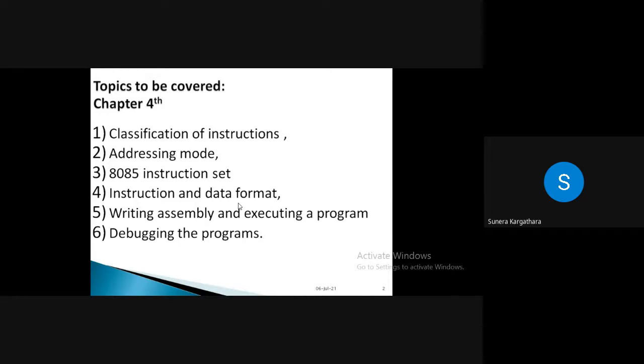You have experienced that whenever you write any instruction, you cannot write it just like that. You have to follow a certain format, yes or no? Suppose I say the MOV instruction, so you need to follow a certain format.